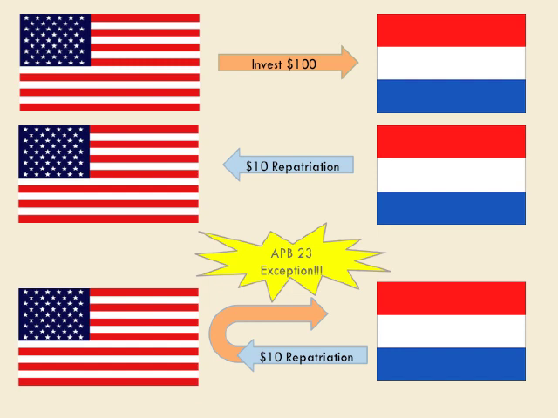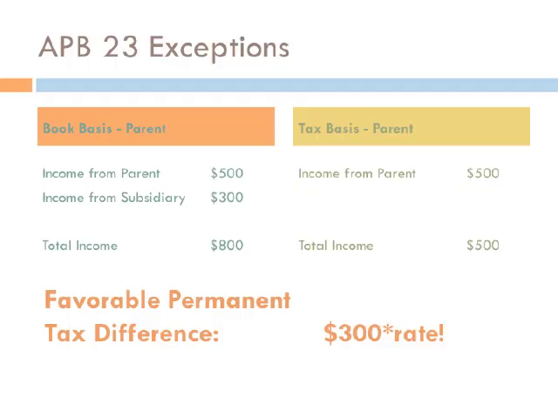As long as the domestic corporation genuinely never intends to keep any of that repatriation, then under the APB 23 exception, no deferred tax liability must be created at the time of investment, and therefore a favorable permanent difference would result.